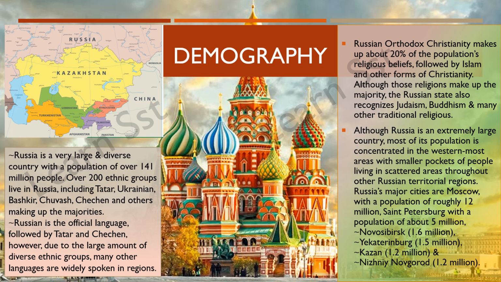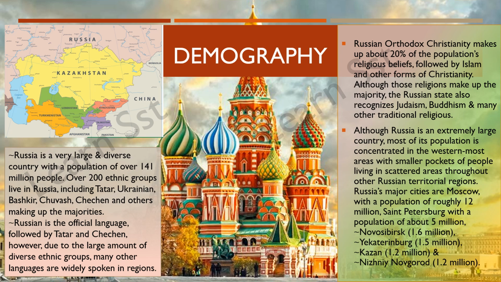So let us see the demography. Russia is a very large and diverse country with a population of over 141 million people. When I say diverse, that means there's so much of variety, which you can see in this slide. Over 200 ethnic groups live in Russia, including the Tatar, Ukrainian, Bashkir, Chuvash, Chechen, and others, making up the majorities. So these people are in majorities, while the other ethnic groups are in minorities. Russian is the official language, followed by Tatar and Chechen. However, due to the large amount of diverse ethnic groups, many other languages are widely spoken in regions.